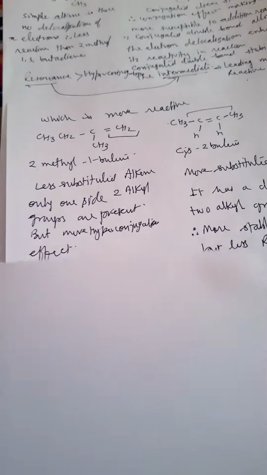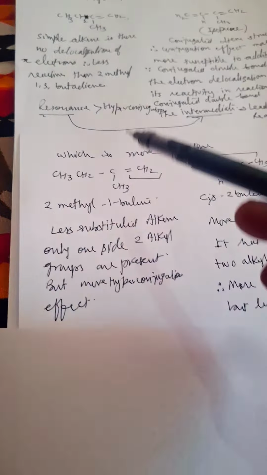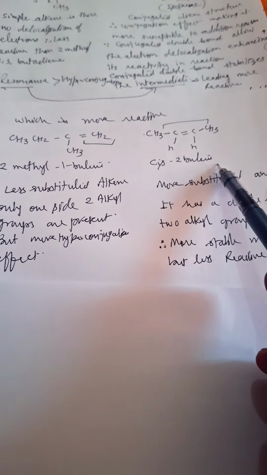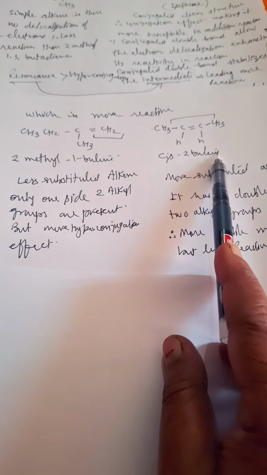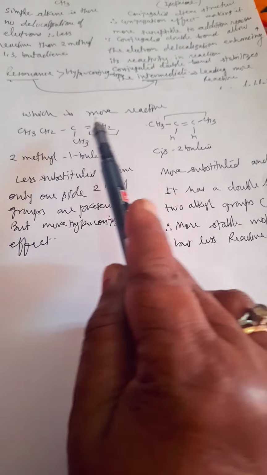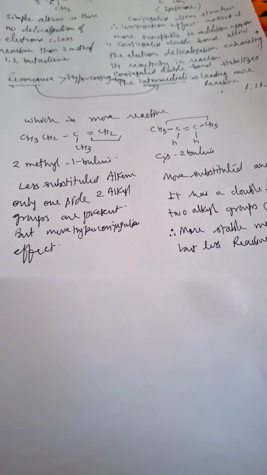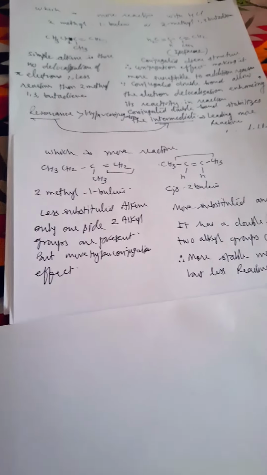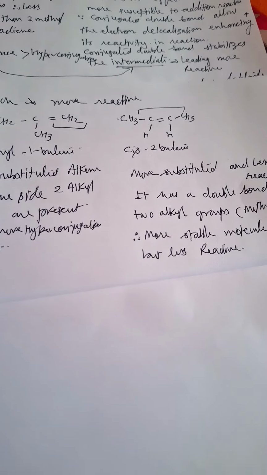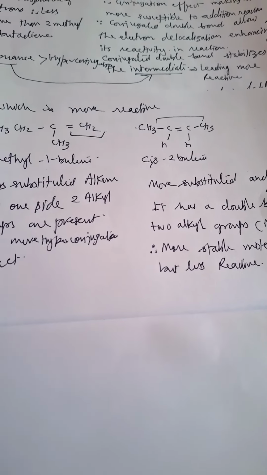Now we will see here, the same 2-methyl-1-butene and cis-2-butene. Now here see, according to Saytzeff rule, this is more stable than this. So if it is more stable, it is less reactive. I am talking about the species only, I am not talking about the intermediate in this case.